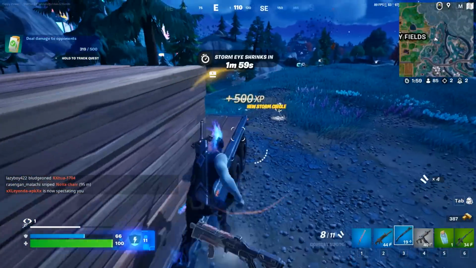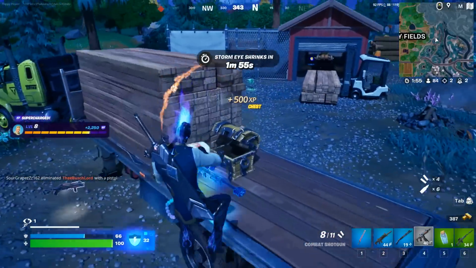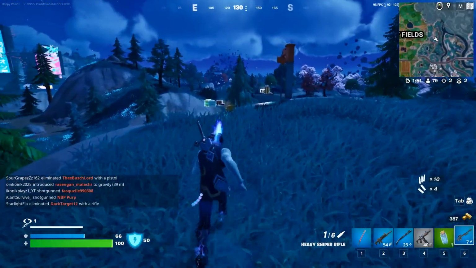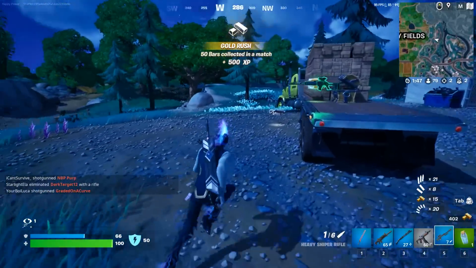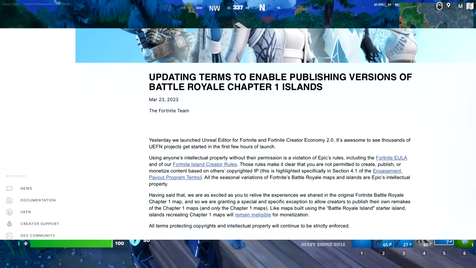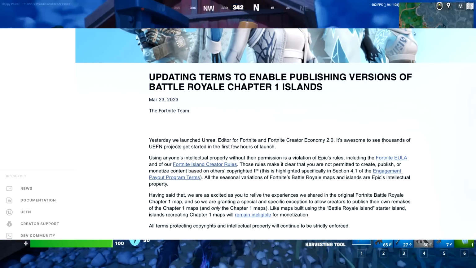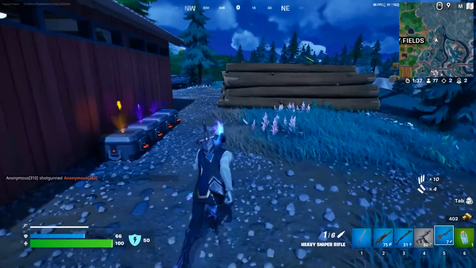Now, this has a lot of people panicking, thinking that their maps are going to get banned, which very well could be the case. We aren't entirely sure, as it doesn't specifically say what is off the rules or what's not able to be used, but just like they announced yesterday, things like Chapter 2, Chapter 3, and Chapter 4's maps are currently off limits. You're not able to do that. If you do, you will now be banned for actually doing so. Yesterday, that was not the case.